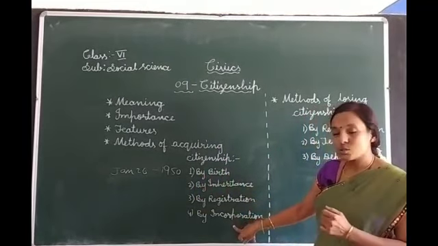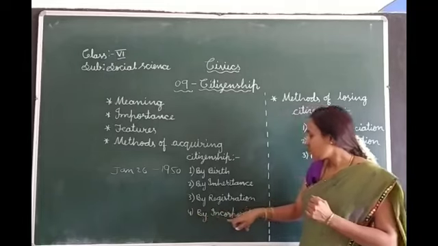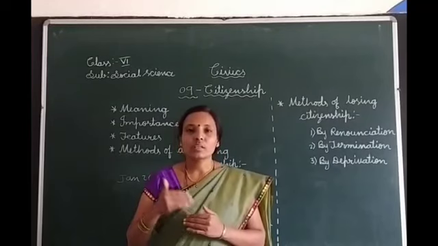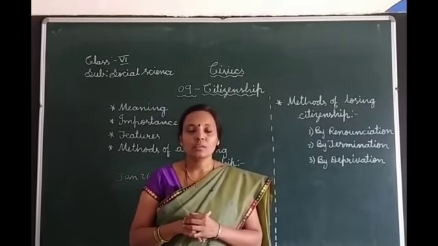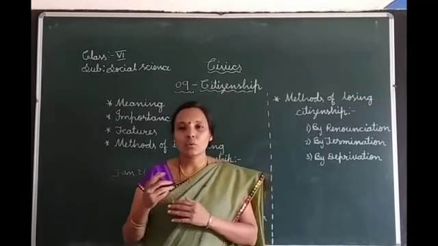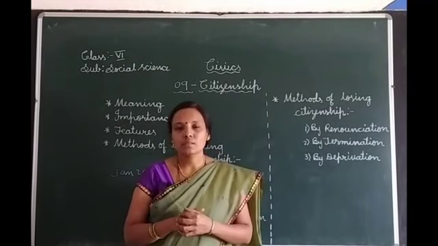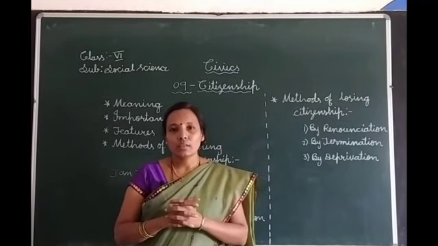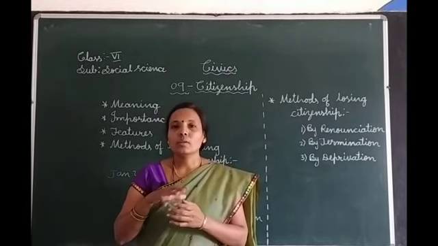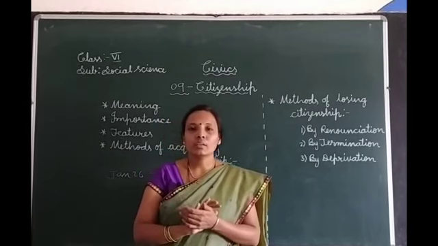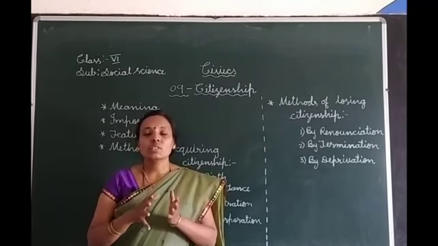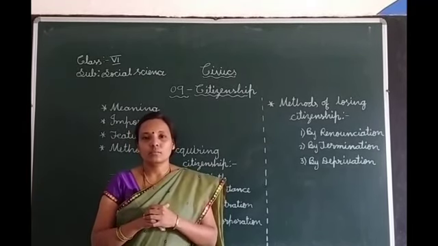One more method and the last method of acquiring citizenship is by incorporation. Incorporation of one country geographically with another country. Here the citizenship of the incorporated country can be acquired. The meaning of this sentence is, for example, one country wants to join with another country. During that time, the people who are staying in that particular country get the citizenship of the other country with which that country is incorporated.